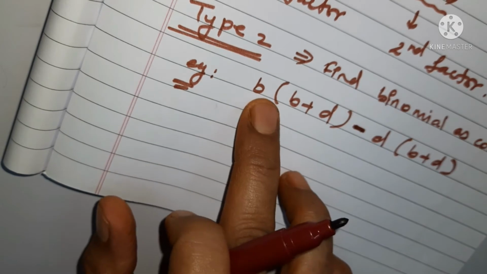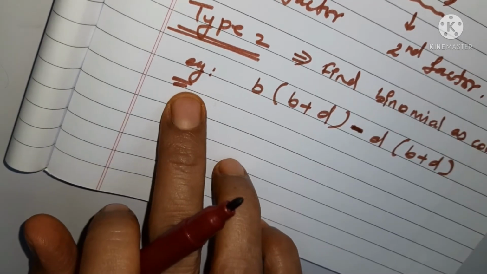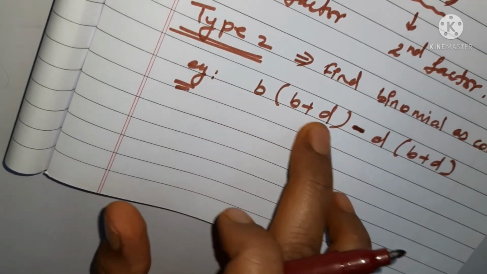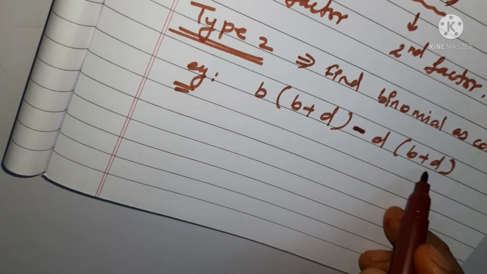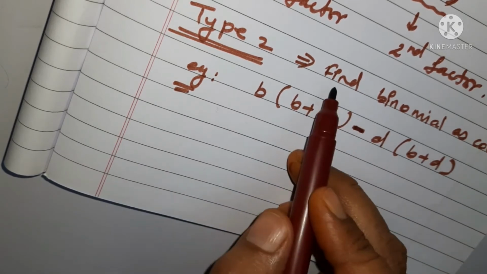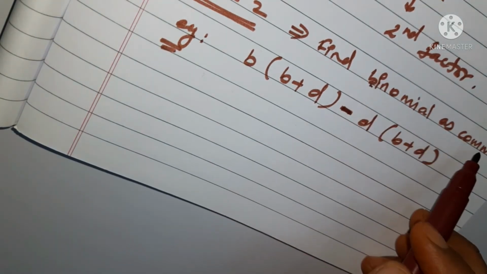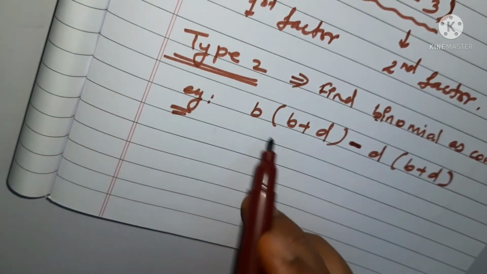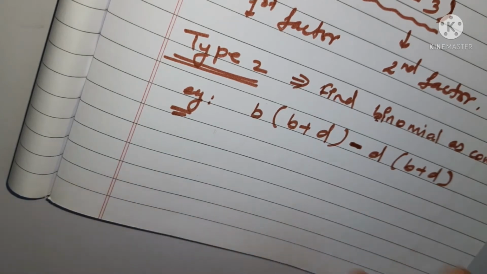The product part never is considered as a different term. B cannot be considered as a different term out of this. Okay, this whole is one term. Okay, now what we are going to do, our next step is what? See, the topic itself is saying what? Find binomial as common. Now you have to check out of these two terms which one, what is the common part.